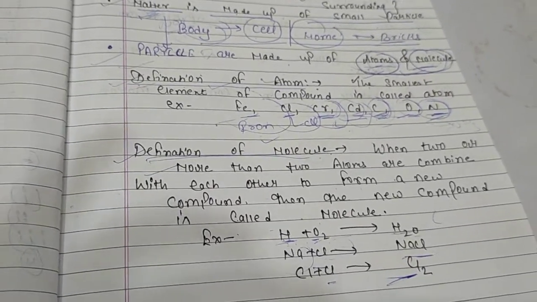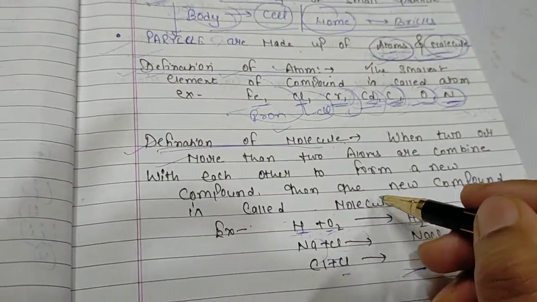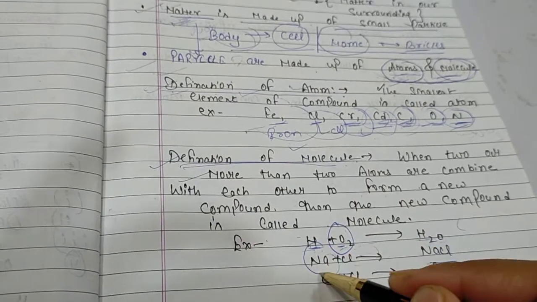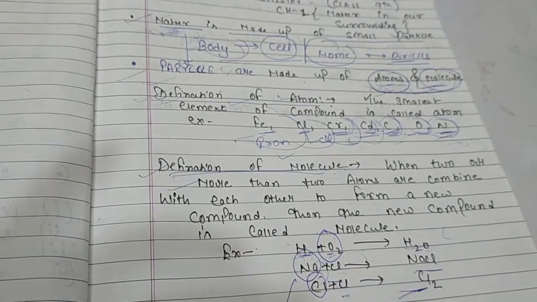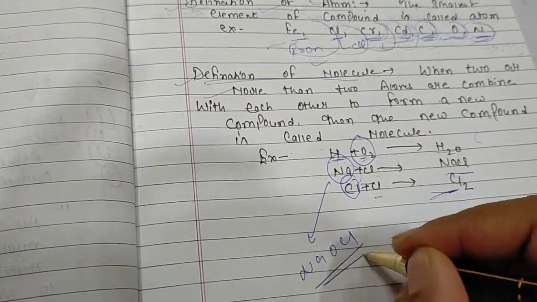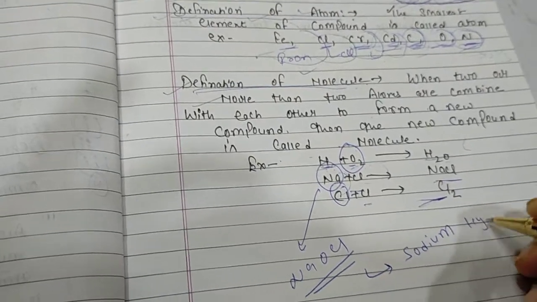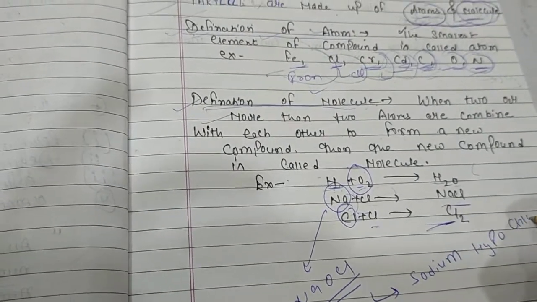Now guys, a very interesting thing: oxygen, your sodium and your chlorine make NaOCl, that is sodium hypochlorite.